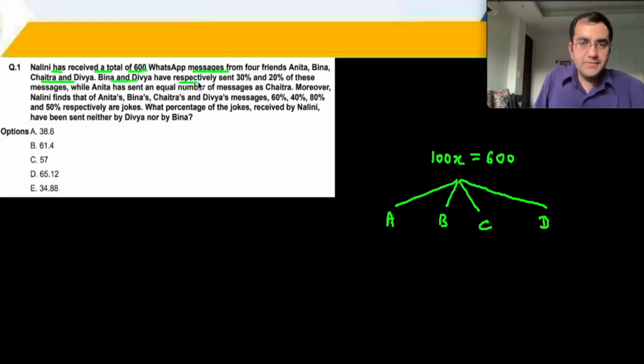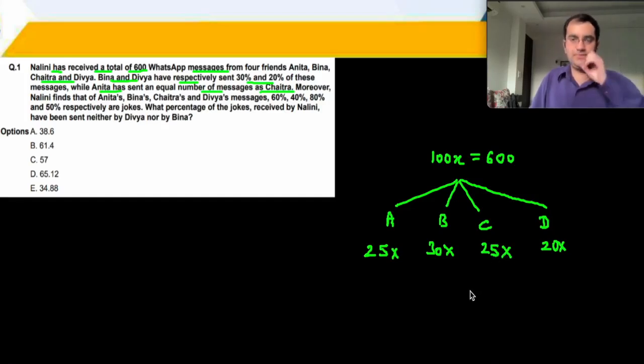B and D have respectively 30% and 20%. That's 30x and 20x. That's a total of 50x. So now 50x remains, while A has sent an equal number as C. A and C value is same. So 50x divided by 2 becomes 25x each.